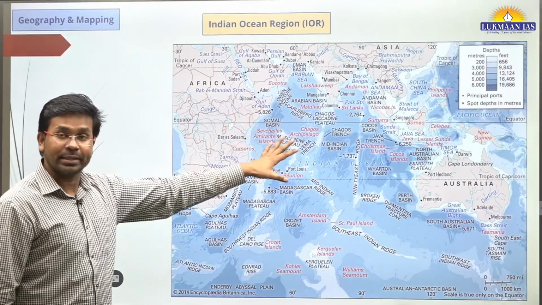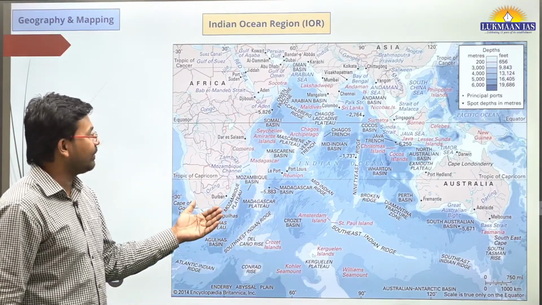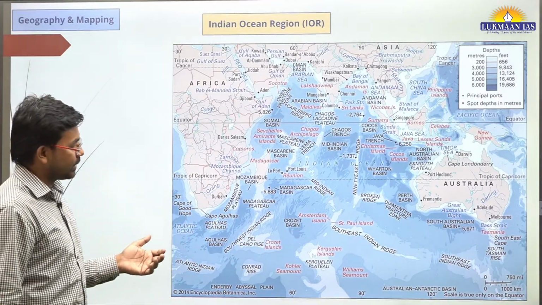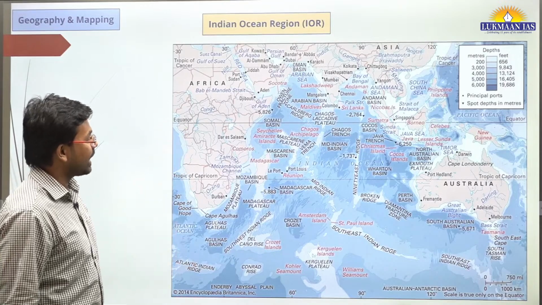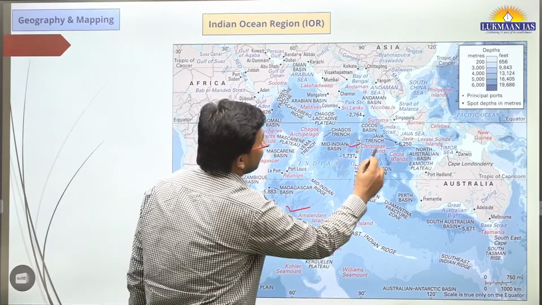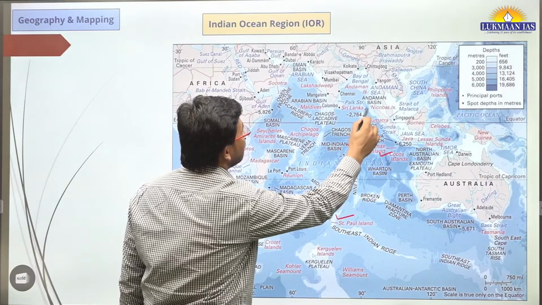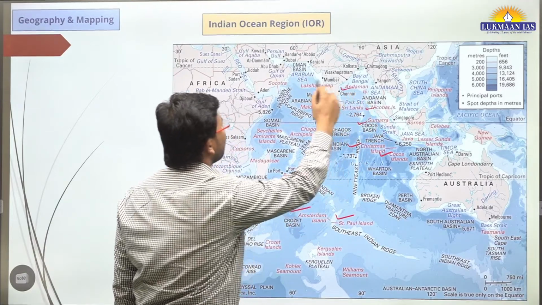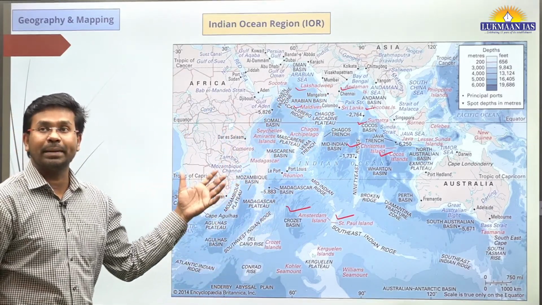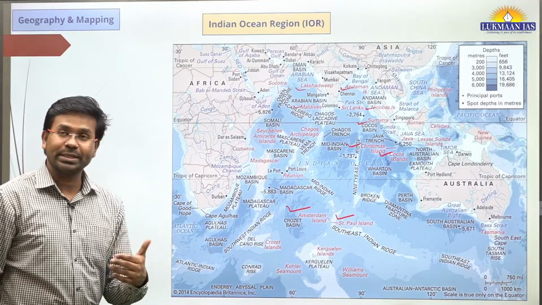I have included another diagram for you. In this map, what you can identify is some of the physical features in Indian Ocean region. For example, there are many islands, right? If we talk about Amsterdam Island, St. Paul Island, Christmas Island, Cocos Island, and Sumatra, and Nicobar Islands. So Andaman group of islands, Lakshadweep, Maldives. You can identify all these important places in the Indian Ocean region. They will help you to solve questions in the prelims exam.